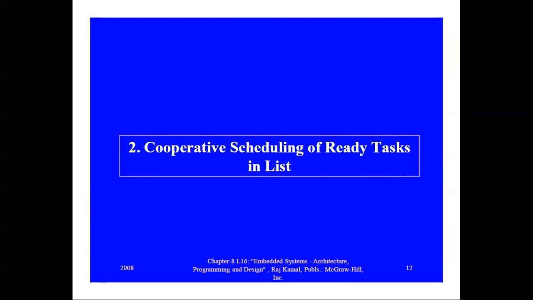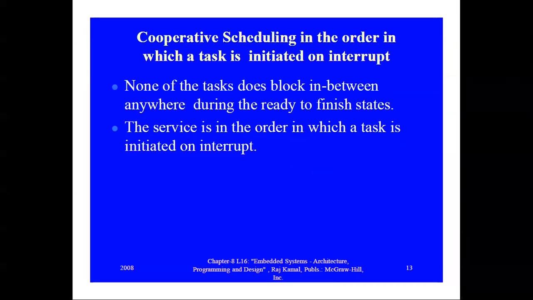So next one is cooperative scheduling of ready tasks in a list. From the name itself, you can know that here we are pushing the different tasks into a list. So cooperative scheduling in the order in which a task is initiated on interrupt. Here, none of the tasks blocks in between anywhere during the ready to finish states.